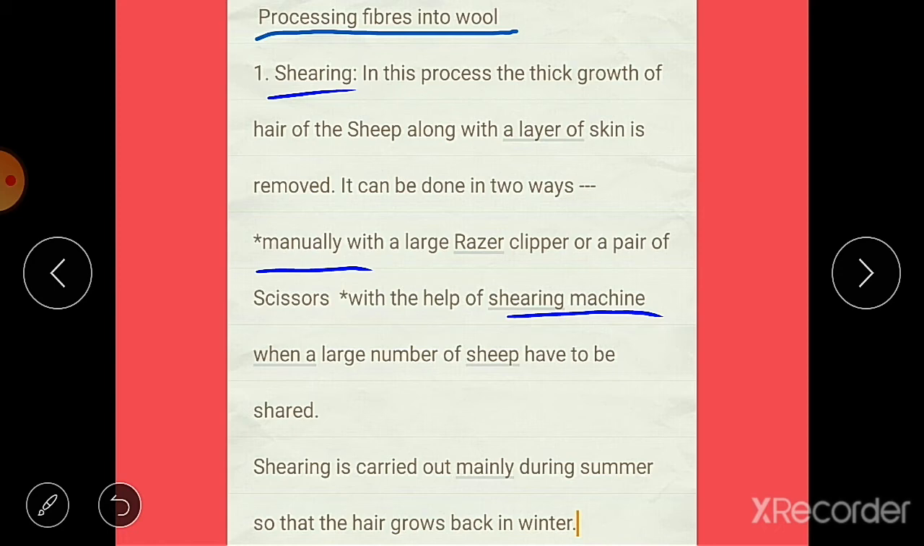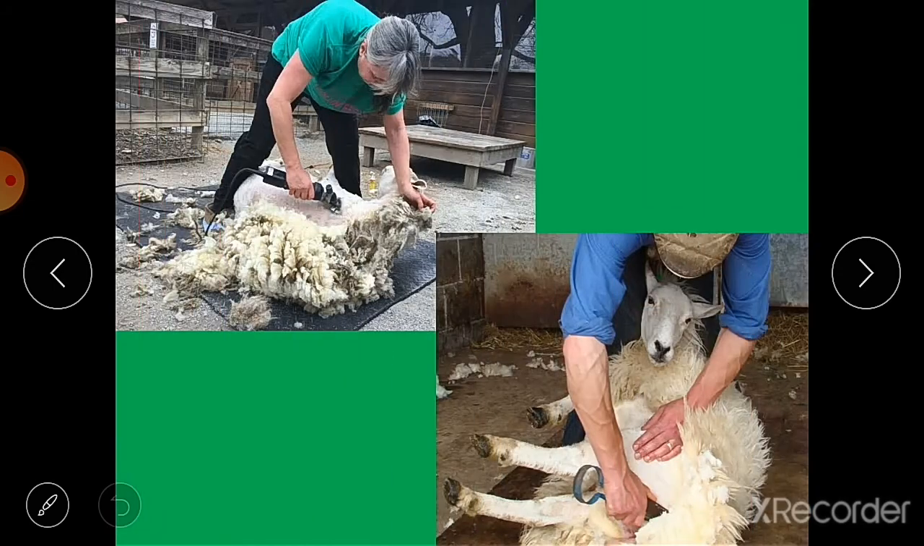Shearing is carried out mainly during summer so that the hair grows back in winter, because in winter season these fleece, they protect these sheep and other animals from the cold climate. That's why this shearing is carried out mainly during the summer season so that the hair grows back in winter. Then you can see here the shearing of wool.